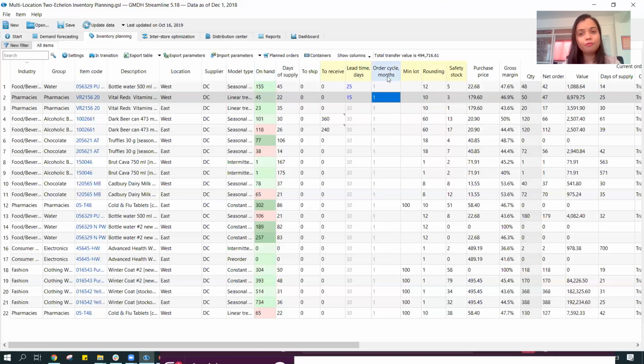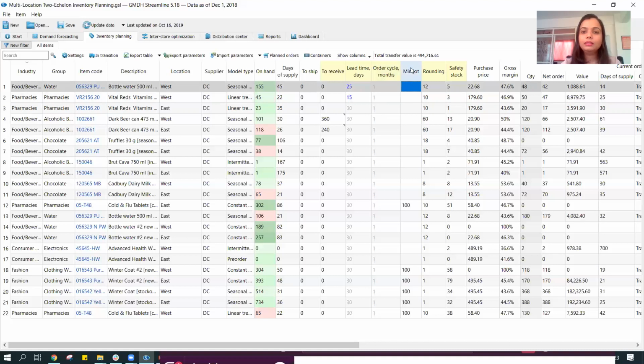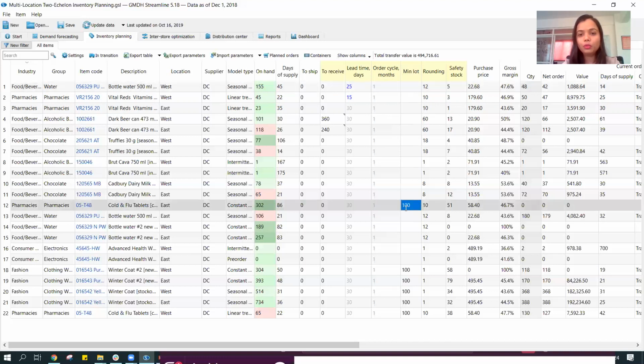That's really very critical information that I would get as a user to be able to play with my planning process. Then I can also look at the minimum lot amount, in case we have certain specifications, certain guidelines that we need to follow in terms of what should be our minimum lot amount. Then we can have the MOQs over here.